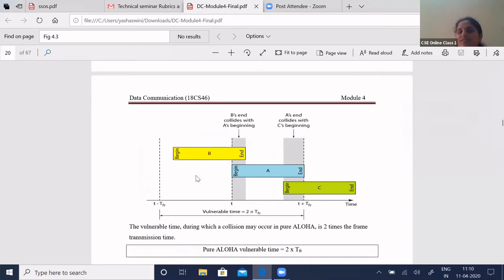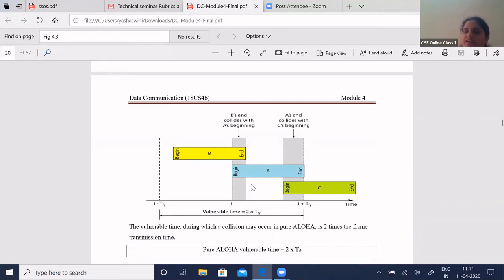Here station B has started sending the data, which is pure Aloha, where the end of the frame collides with the beginning of A. Similarly, the end of frame A collides with data frame C. So here T is the time, and the vulnerable time starts from T minus TFR and ends at T plus TFR on the timeline. The length of time between T minus TFR and T plus TFR will be your vulnerable time.